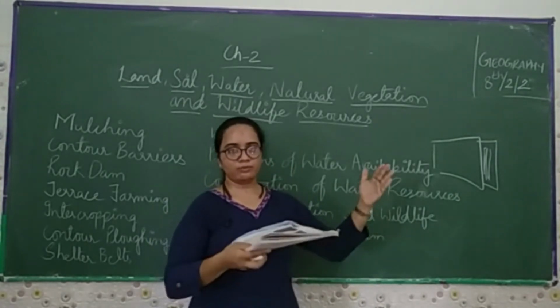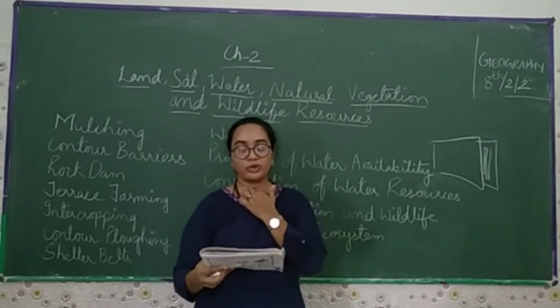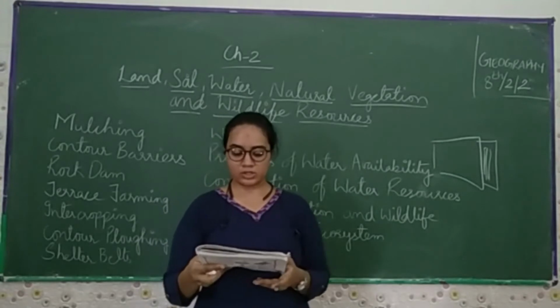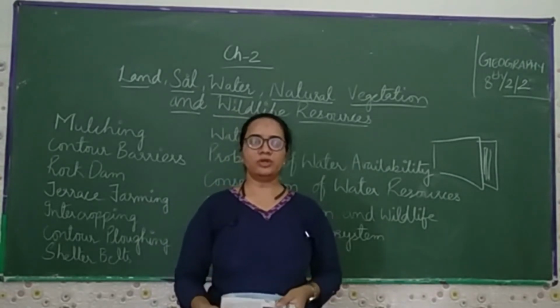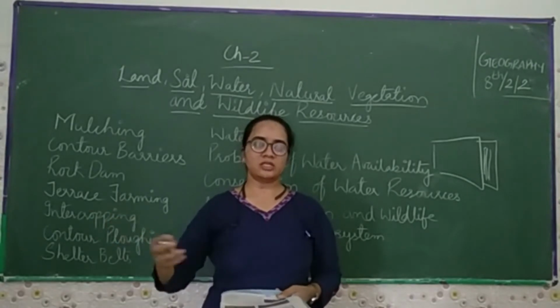जो पानी है वो बहता हुआ ना चला जाए. रॉक डैम इसलिए बनाया जाता है जिससे कि पानी को रोका जा सके, to prevent gullies and further soil loss. If we talk about terrace farming, where we do terrace farming, mostly we do terrace farming in the hilly areas, in the mountain areas.